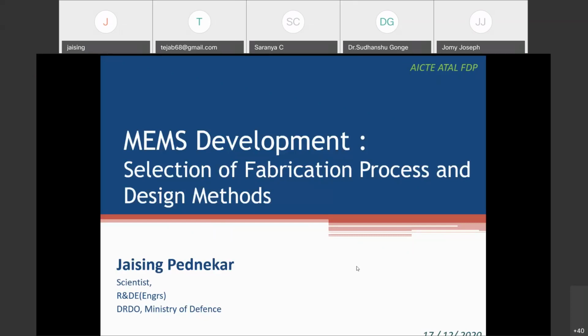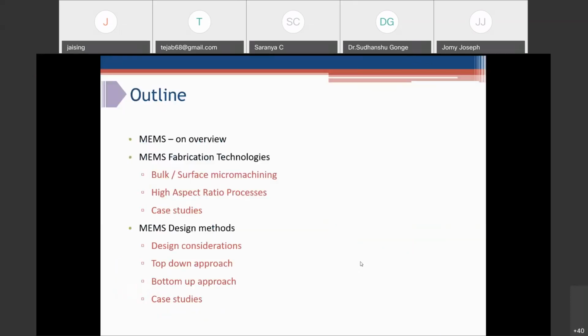Let's begin. The topic of my presentation is MEMS development, selection, fabrication process, and design methods. The outline is that I'll give an overview about MEMS. I hope some of the speakers might already have talked about MEMS technology, and I think the FDP is related to microfluidics and lab on chip.